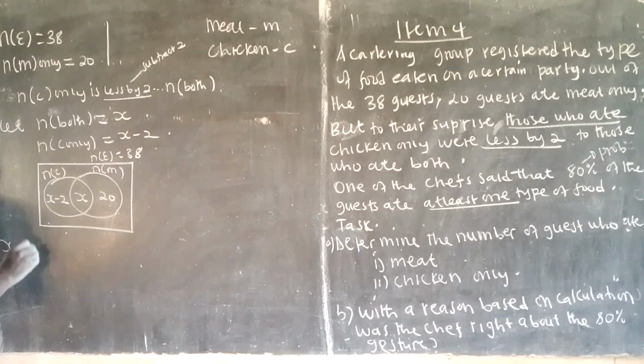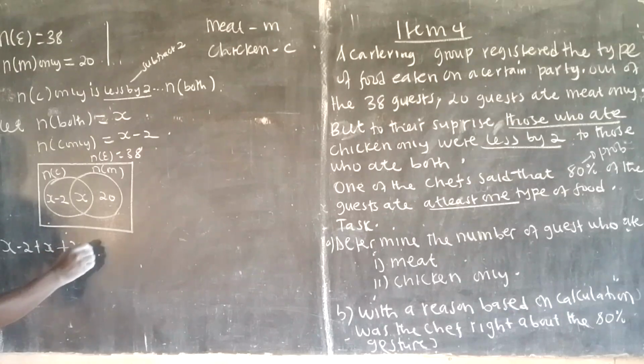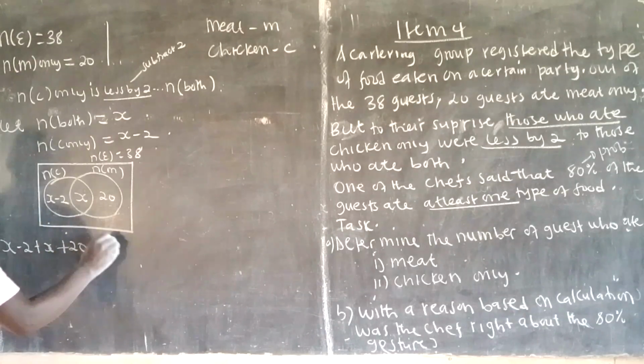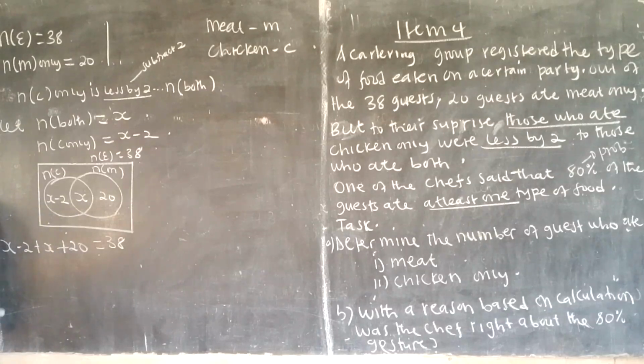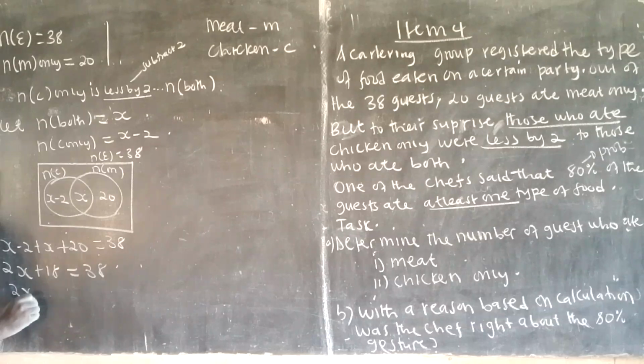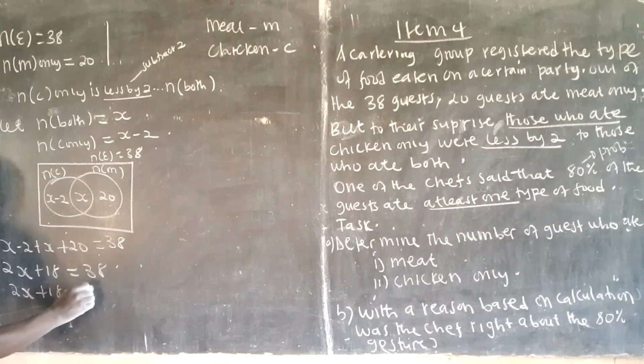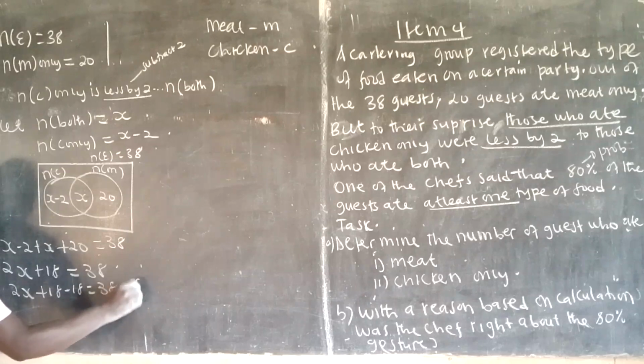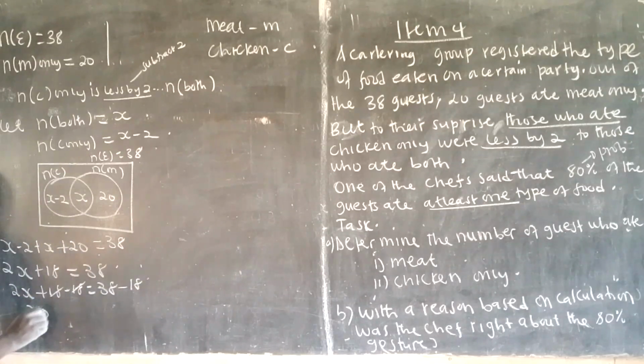So x minus 2 plus x plus 20 must give us 38, like that. So solve: x plus x, you'll get 2x. Now negative 2 plus 20, we shall get plus 18. So we shall get 2x plus 18 equals 38. Subtract 18 from both sides: 2x equals 38 minus 18, which is 20. Divide by 2 to obtain the value of x. So your x will now be 10, as simple as that.